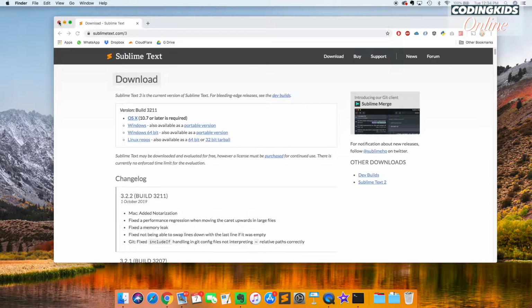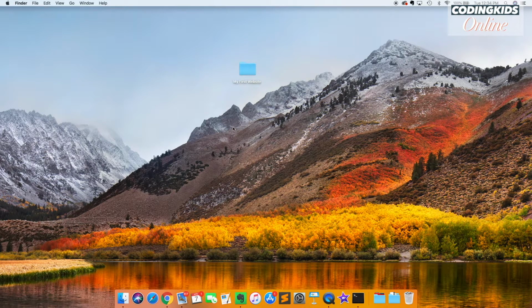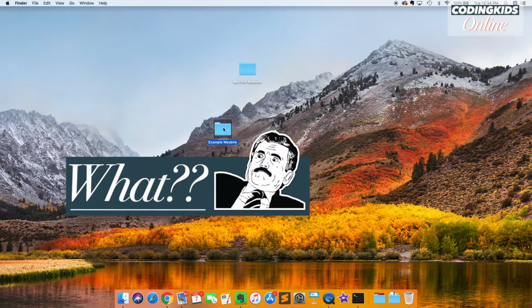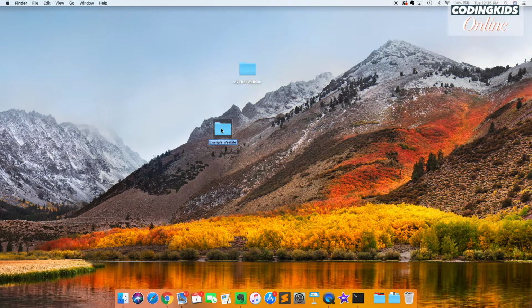So with that said and done, let's set up our first folder, which is going to represent our first website. I've already got a folder up here, but I can start a new folder, and on a PC, just do the same thing. I'm just putting it on my desktop. And I'm going to name it example website.